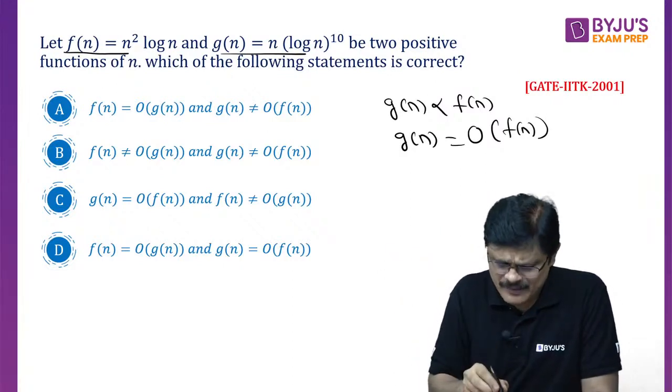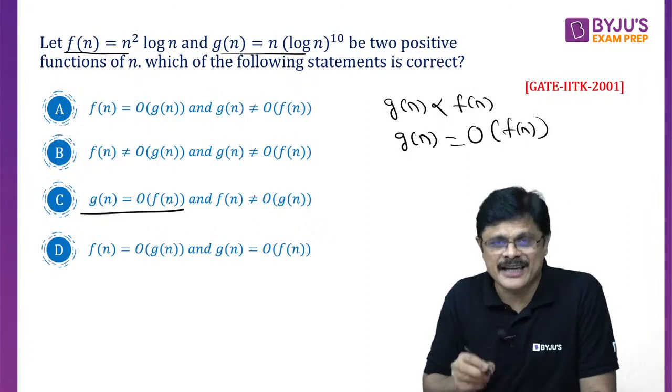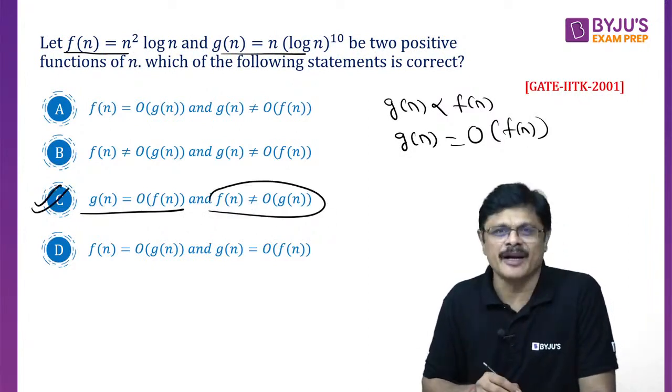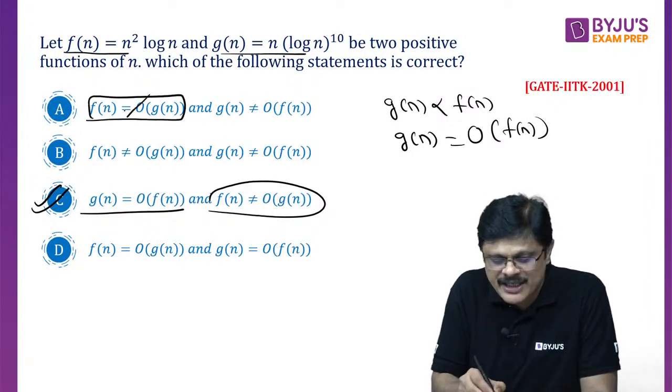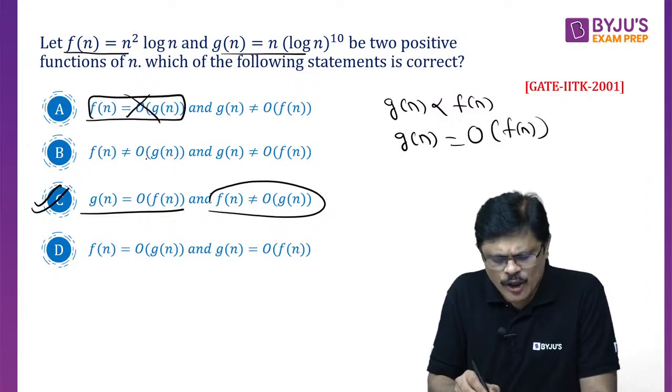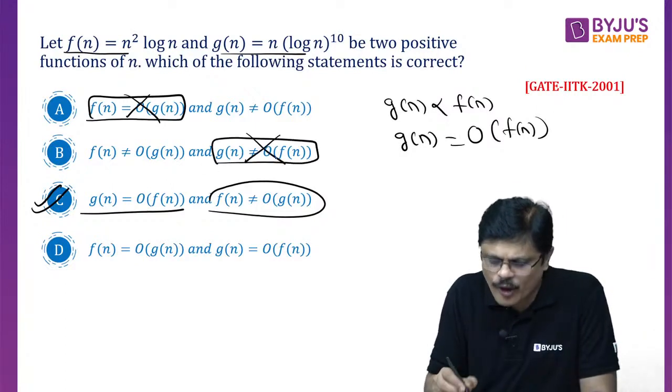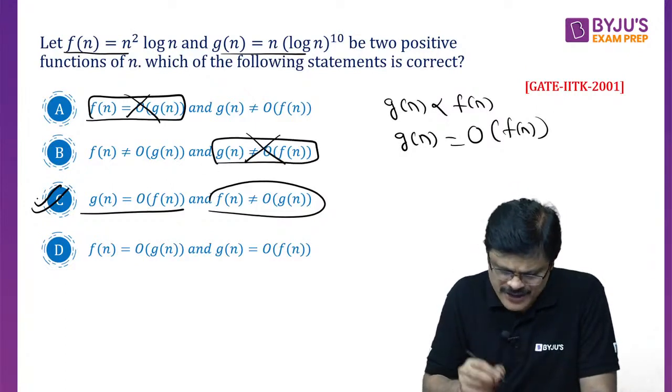Am I clear? G(n) is big O of F(n) is correct, but F(n) is big O of G(n) is not correct. So F(n) is bounded above by G(n) is wrong. F(n) is not bounded above by G(n) is correct, but G(n) is not bounded above by F(n) is wrong. Because of that, this is the wrong option.